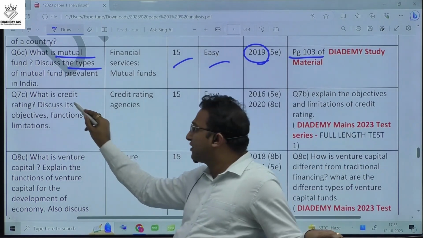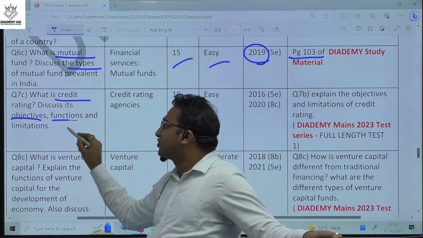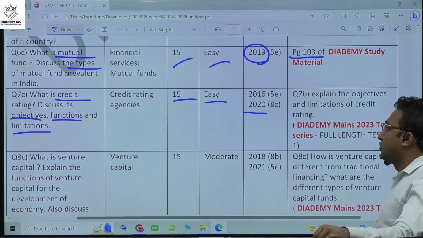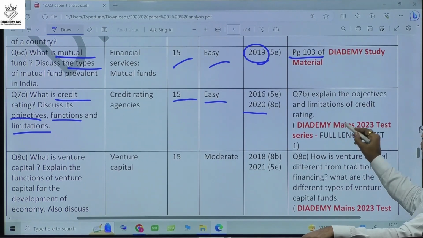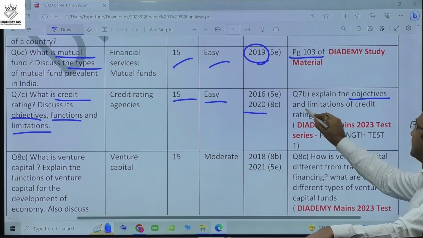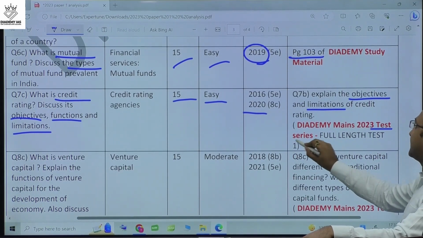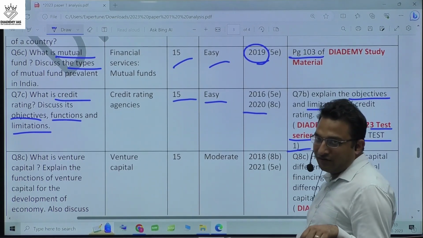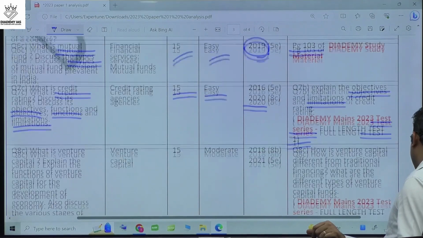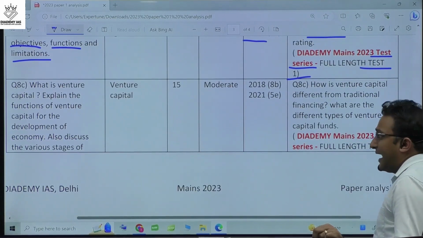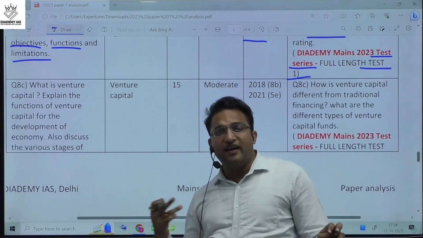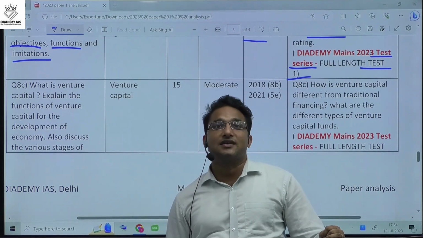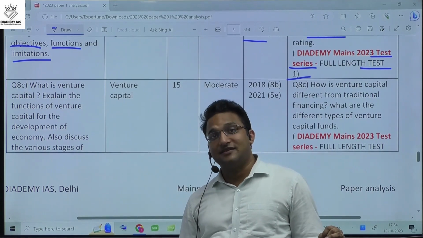Next question is about credit rating: objectives, functions, and limitations. 15 marker, easy, repeated from 2016 and 2020, and we asked this question on objectives and limitations in full length test number 1 of the Mains 23 test series. I'm feeling very proud that our students were very happy. They felt as if they were writing the Diadem IAS test in the exam, because questions are directly coming from the Diadem IAS test series.